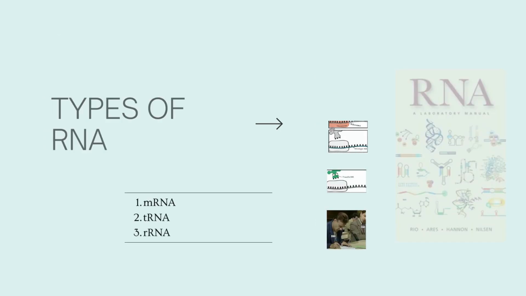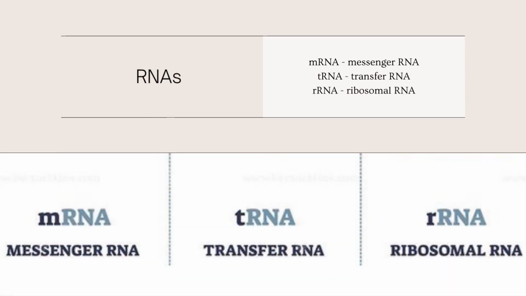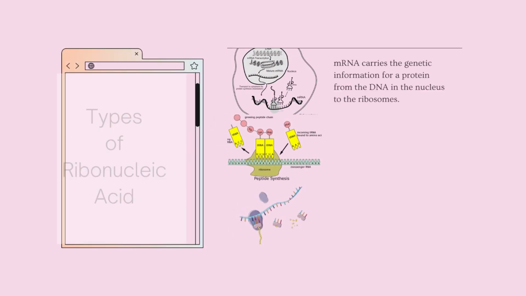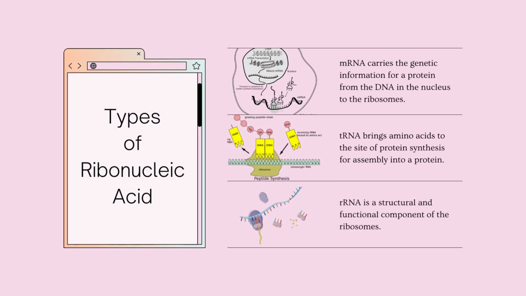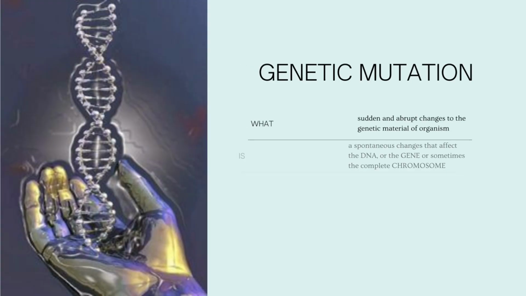We have three types of RNA. We have mRNA or messenger RNA, tRNA or transfer RNA, and rRNA or ribosomal RNA. mRNA carries the genetic information for a protein from the DNA in the nucleus to the ribosomes. tRNA brings amino acids to the site of protein synthesis for assembly into a protein. rRNA is a structural and functional component of the ribosomes.